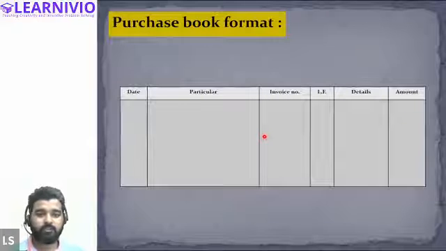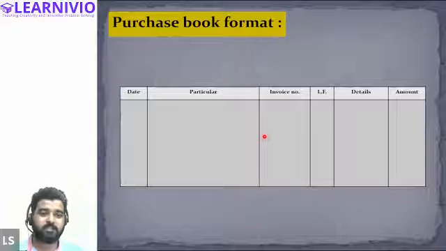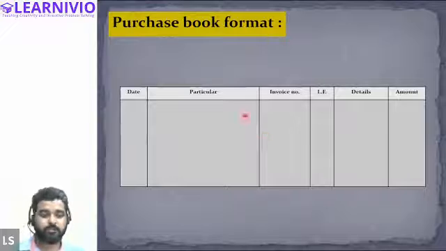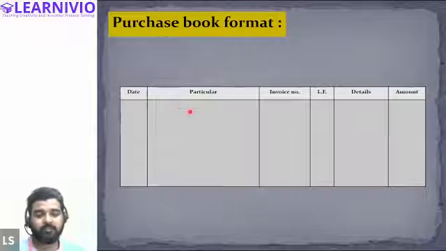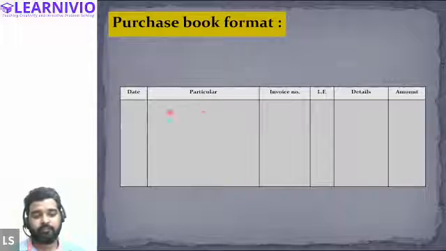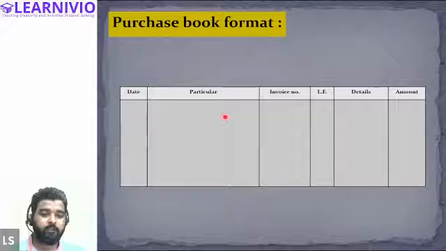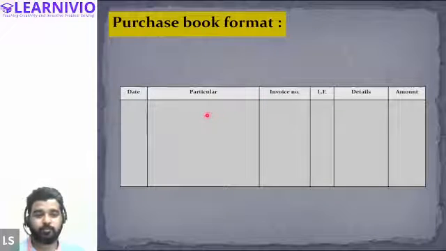Now this is the format for the purchase book. This is how the purchase book looks. In the purchase book, we have a column for date. We have the column for particulars, which specifies the product that we are purchasing from the supplier. Because we record the transaction on the basis of invoice, we write the invoice number in this column.